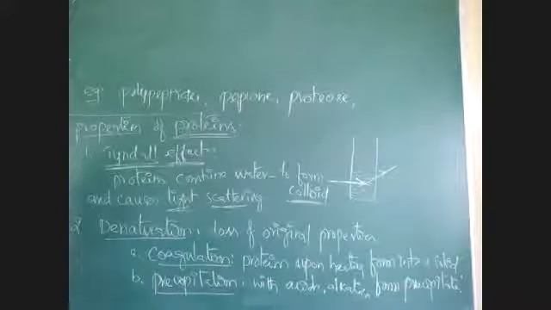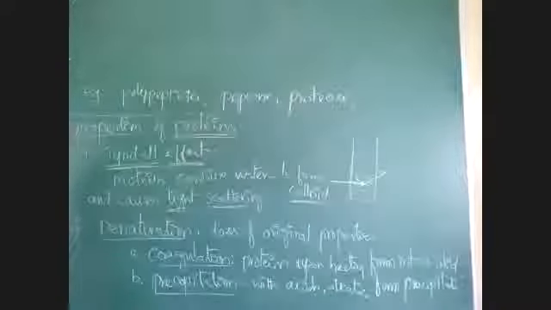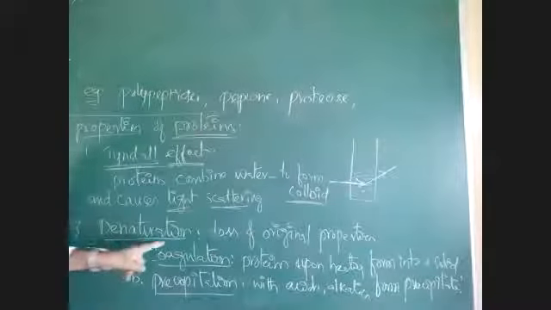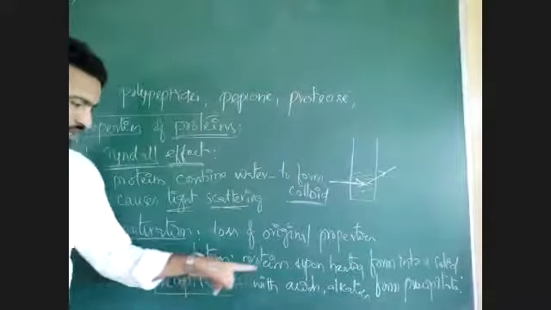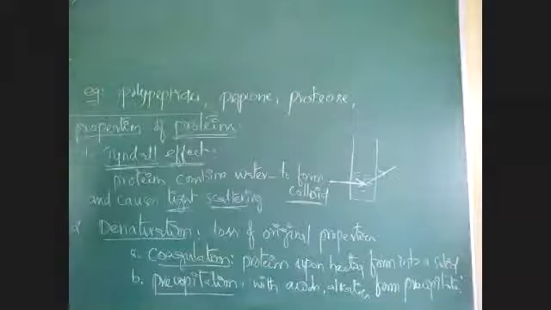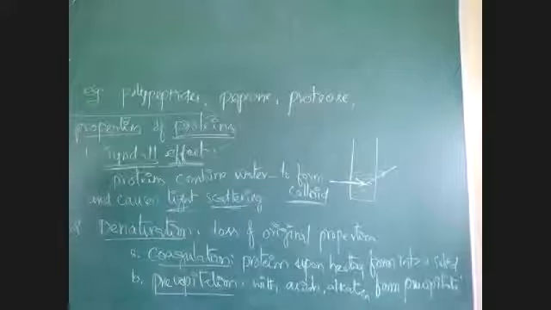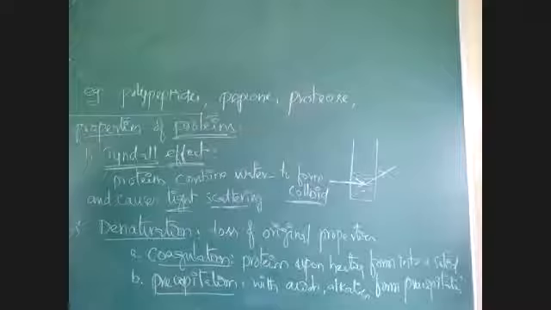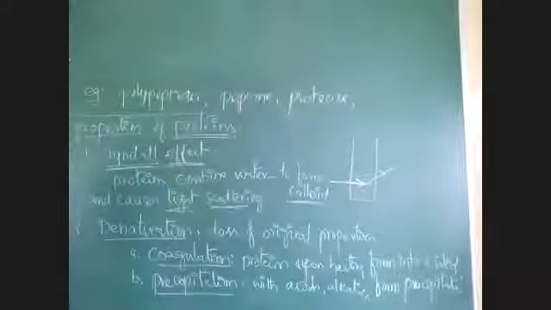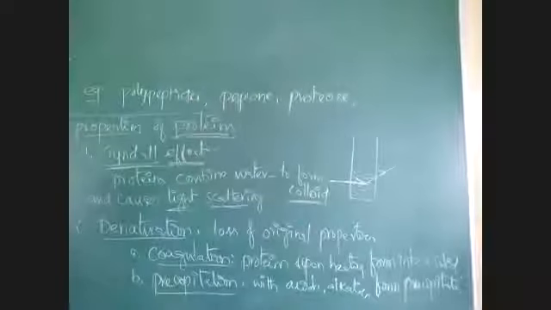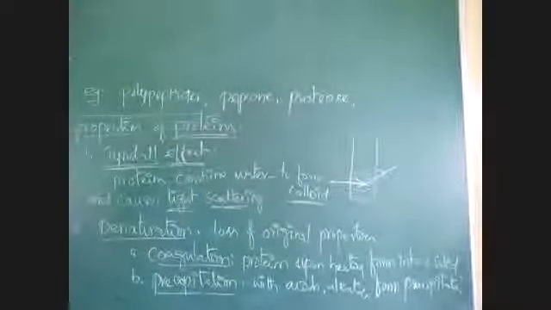Precipitation is in the sense that they will be in semi-fluid form. Now, what is a precipitate? Proteins upon reaction with acids, alkalis, and salts form a precipitate. What is a precipitate? An insoluble substance. Upon reaction, if there is formation of insoluble products, that is called a precipitate.